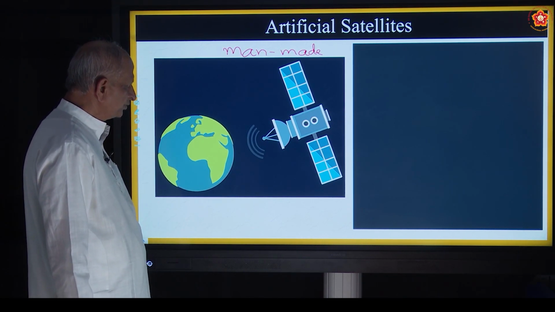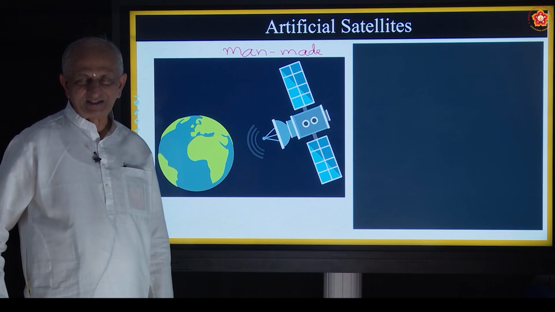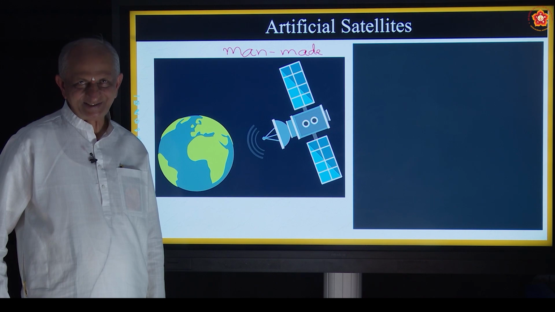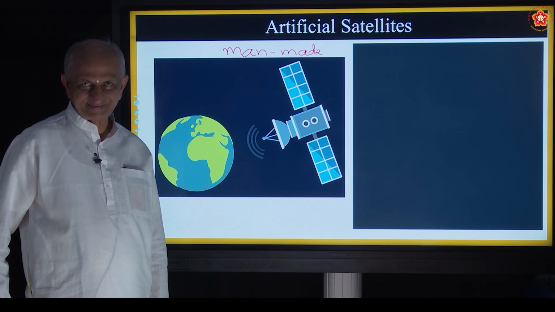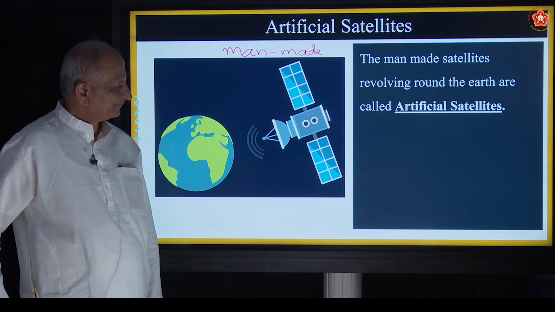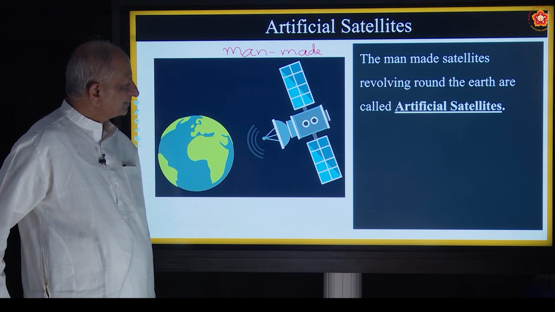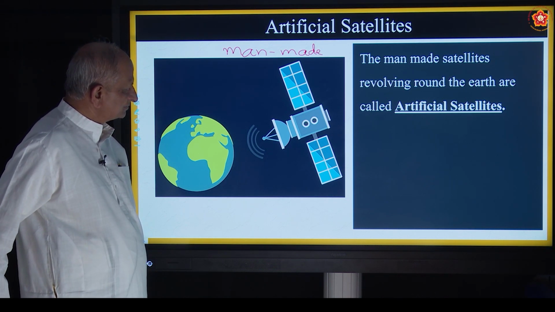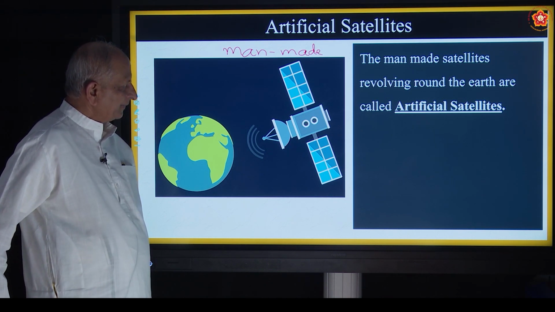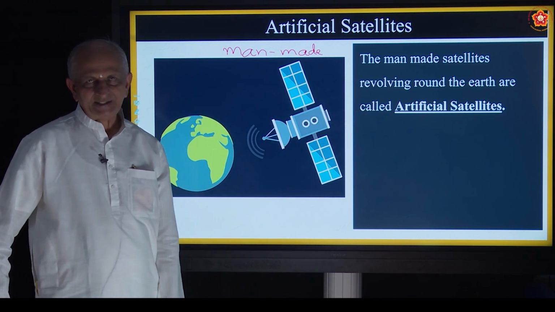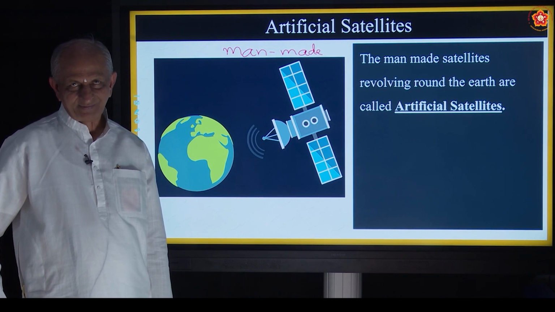Okay, so can you name some of the artificial satellites? Yes, the INSAT series, correct. IRS, Apple, Rohini, is it not? And Bhaskara, and so on. The man-made satellites revolved around this earth are called artificial satellites.